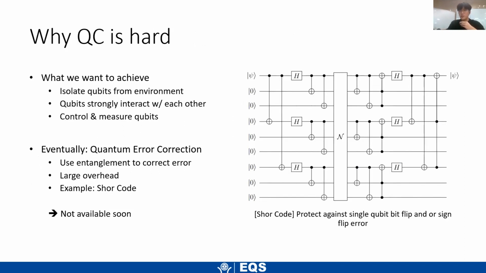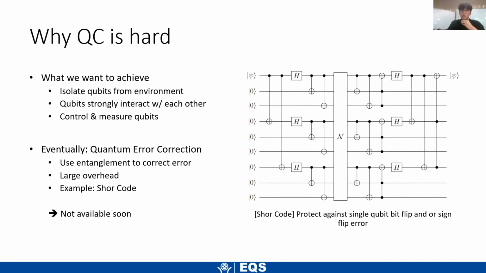Okay, so now we have some reasons for why we want to study quantum computing and why we want to make a quantum computer. Then why don't we just make a quantum computer? Well, in order to think about why we can't make a quantum computer easily, we have to first think about what we want a quantum computer to do. We want the qubits to be isolated from the environment because of the noise.